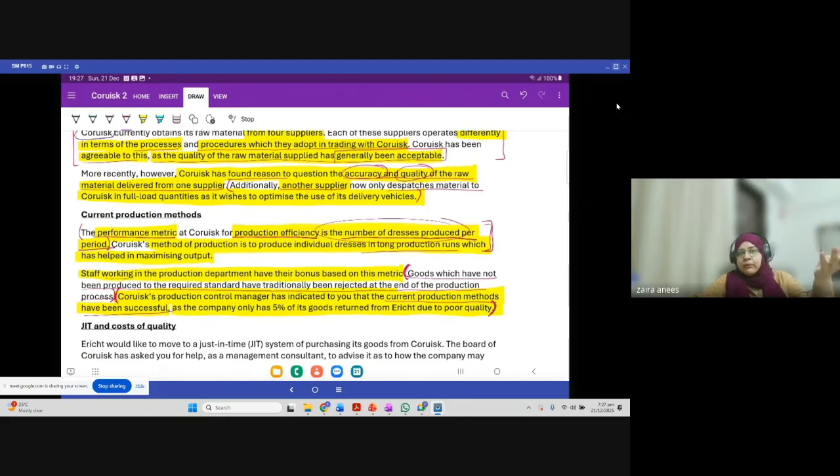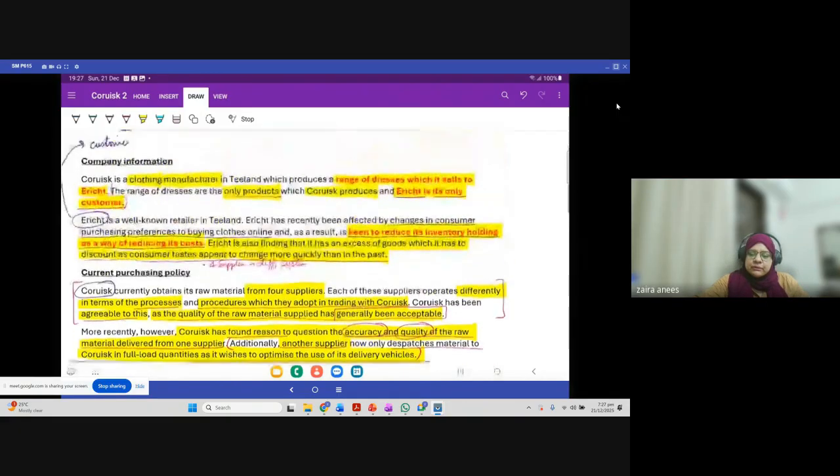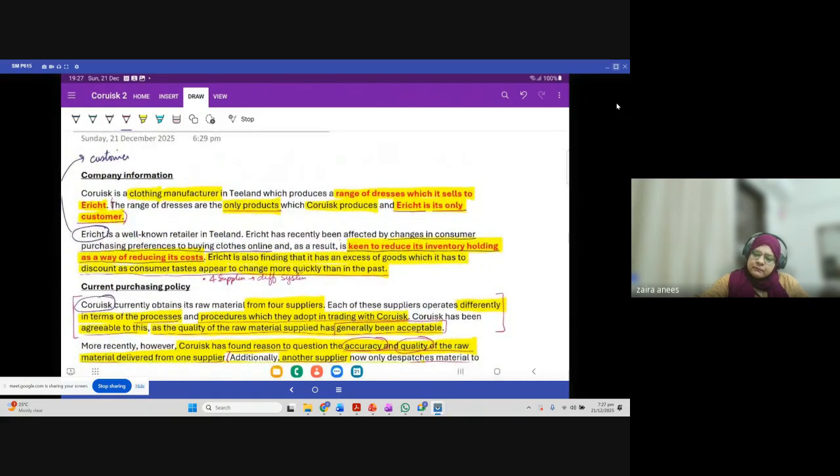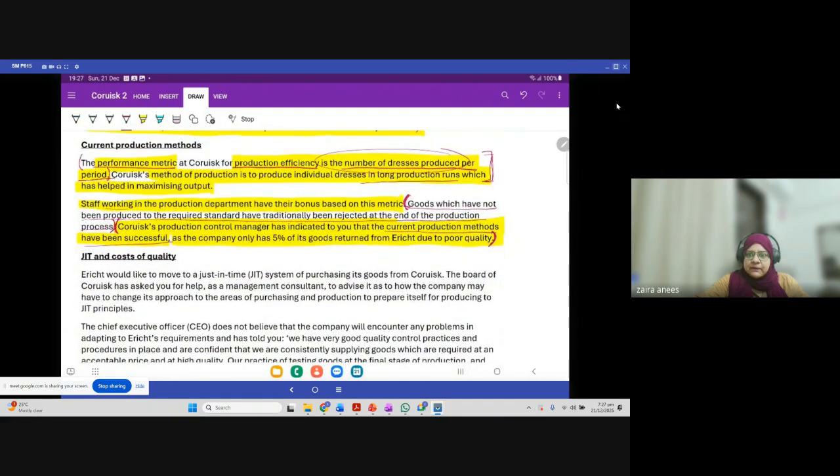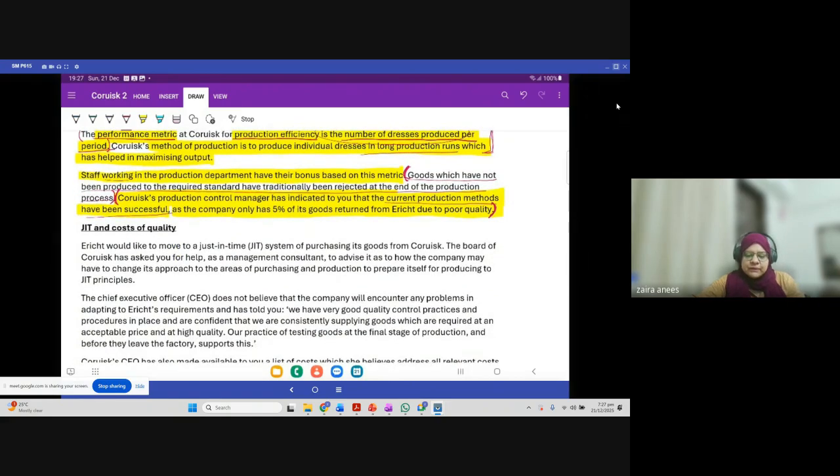And again, we have only one customer, and that customer is keen to reduce his inventory holding. So he will definitely ask us to supply on an immediate basis, right? In that case, it's going to be extremely disastrous for the company. Now, JIT and cost of quality.